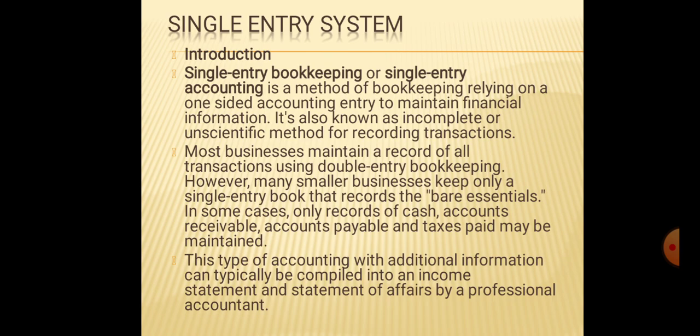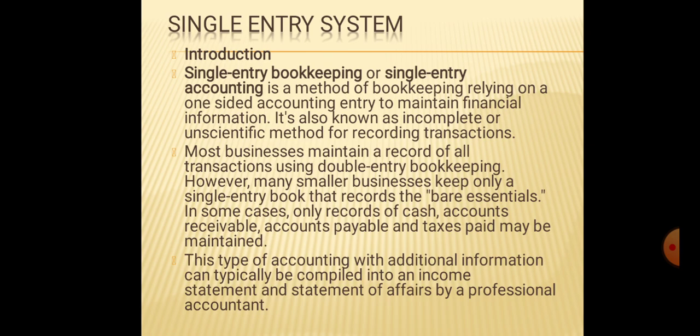Small business concerns which are not familiar with the double entry bookkeeping system follow this method, that is accounts from incomplete records or single entry system. This method is not followed by corporate bodies, that is companies, corporations, statutory bodies. So these do not follow the single entry system, as it is mandatory for them to follow the double entry system.